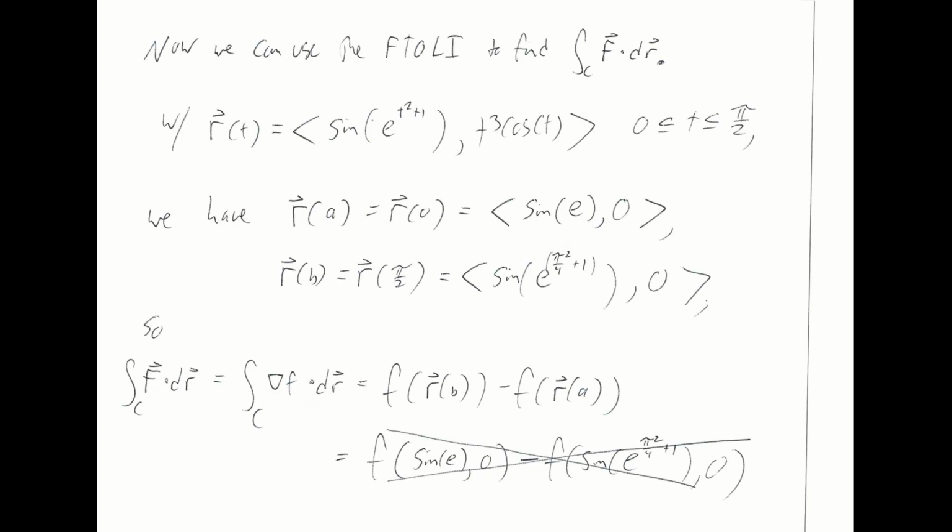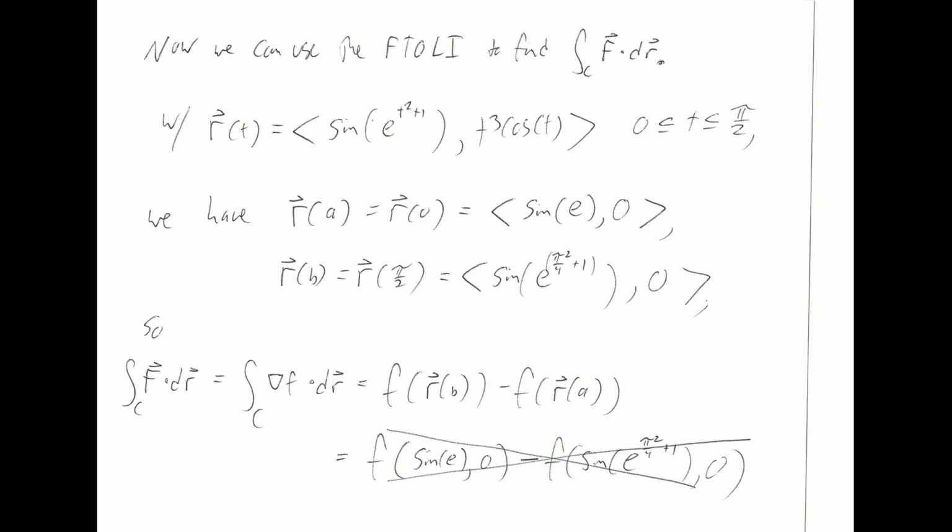So the fundamental theorem of line integrals is going to let us find this expression. We're going to need our r hat of a and our r hat of b so that we can find f of r hat of b minus f of r hat of a. How you do these steps, there's a lot of variability. I'm going to go ahead and find r hat of a and r hat of b explicitly because at least one of them is a little bit complicated. And then we can plug these into little f to find our integral.